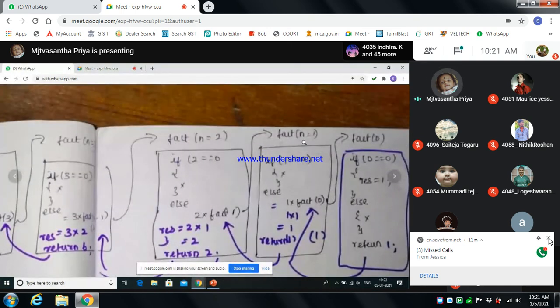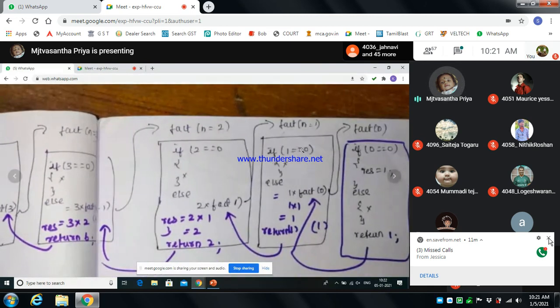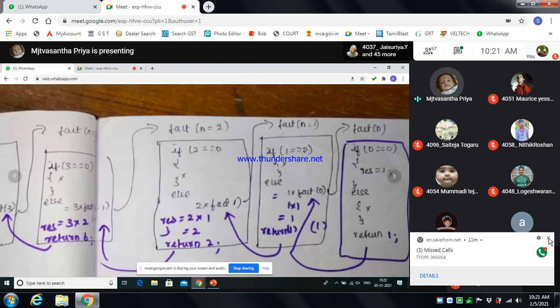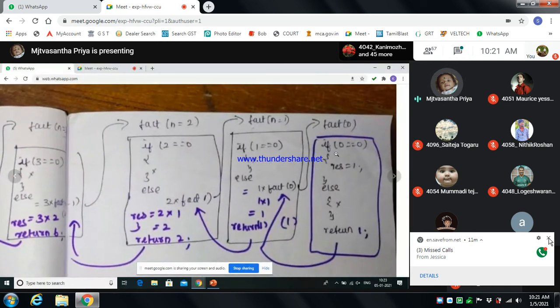So in memory it will create frame by frame. Again it checks the condition, 1 is equal to 0. The condition fails and it moves to the else part, where the formula is n into fact of n minus 1. Then n is substituted as 1, and fact of n minus 1, 1 minus 1, equals 0. So for fact of 0 it again creates a frame, and that frame checks the condition.